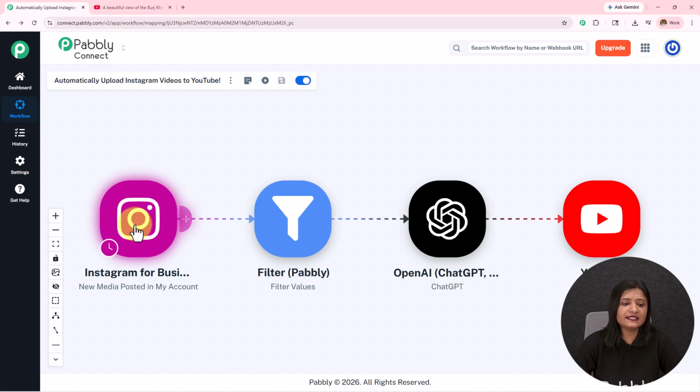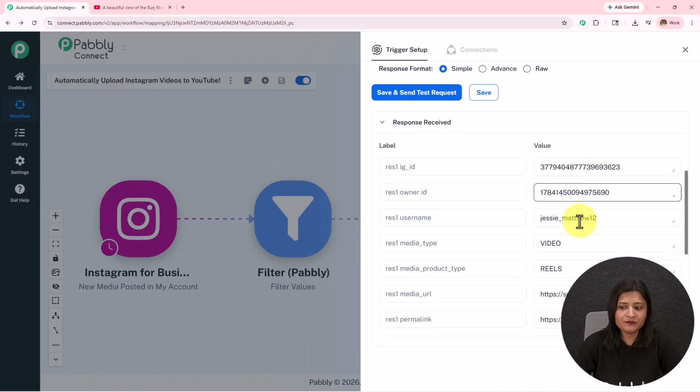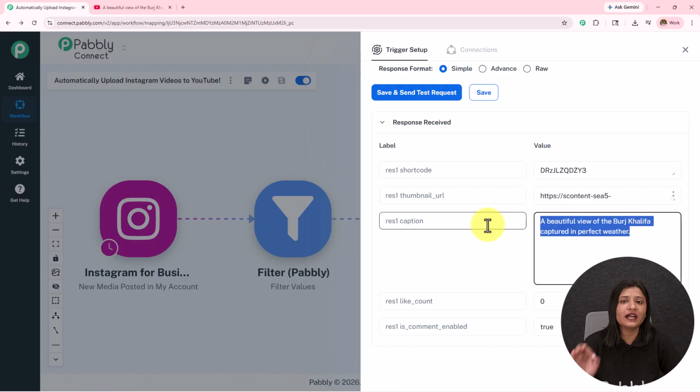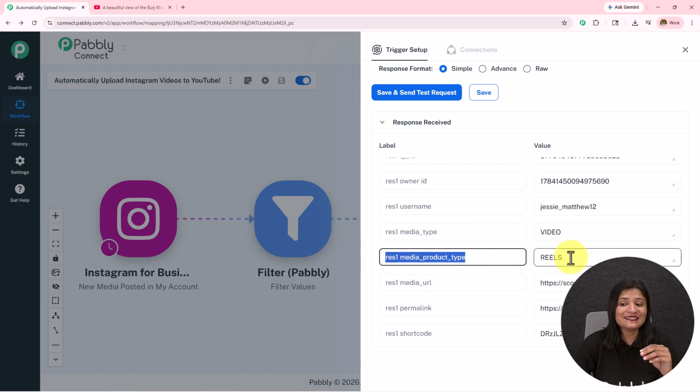So if I open this Instagram for business, I have posted a reel on my account. If I scroll down, you can see that this is the particular caption, the title of that particular reel, a beautiful view of the Burj Khalifa captured in perfect weather. Now you see that the media product type is reels.